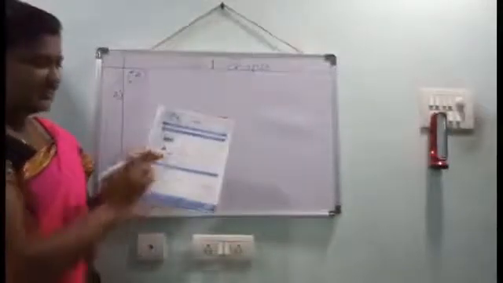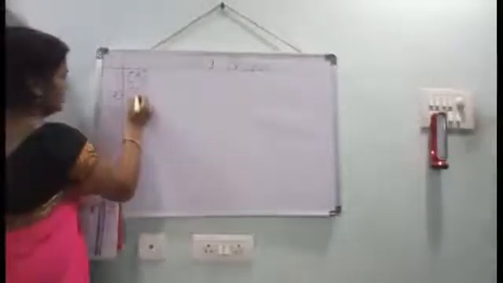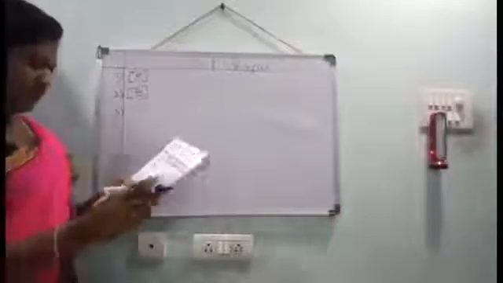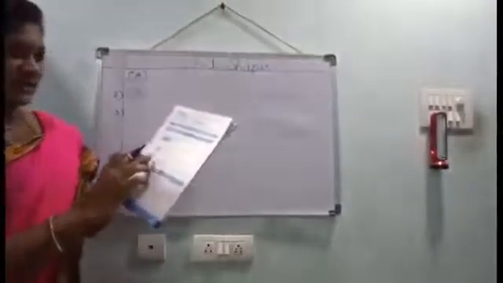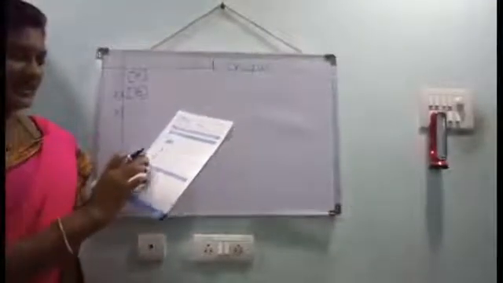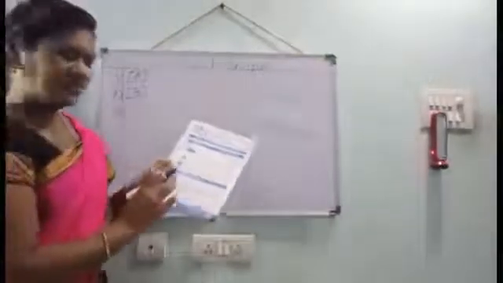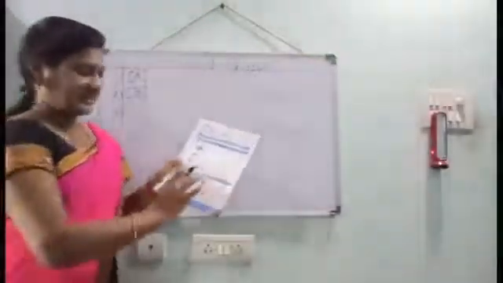This shape is a rectangle, triangle, square, or circle. Which shape is this? Triangle, option B. Third one. This shape is a dash: rectangle, triangle, square, circle. Which option is correct? C, square.